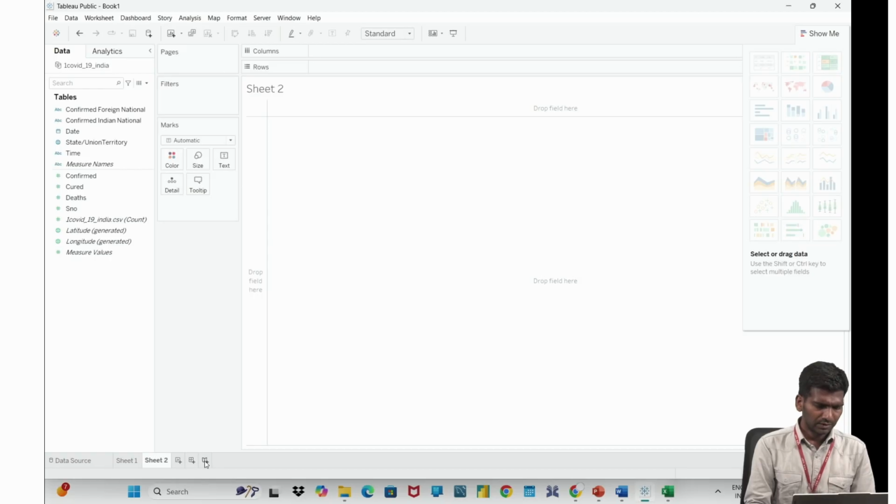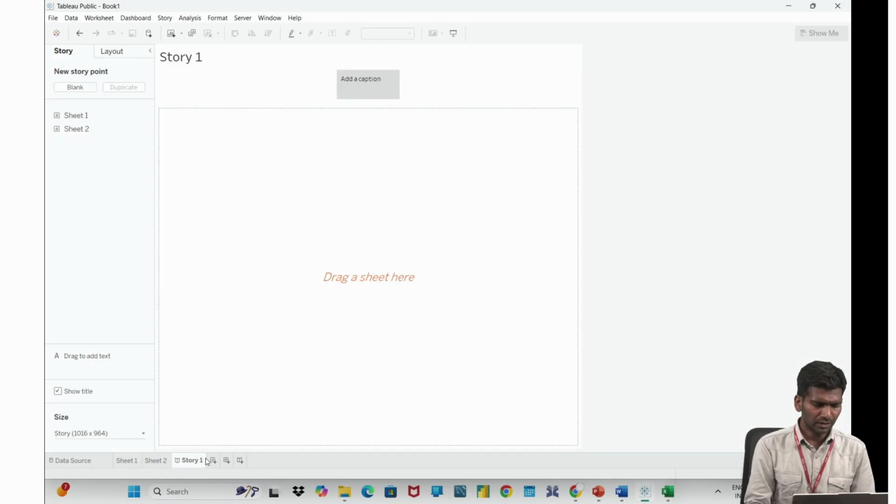Next, this is story. If you want to create a story, you can click this. In this story, you can combine all the sheets and all the dashboards and create a storyboard.